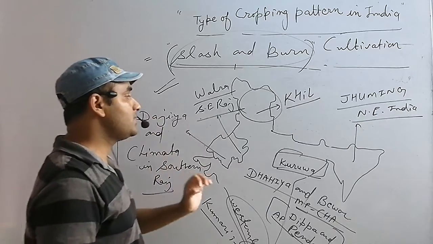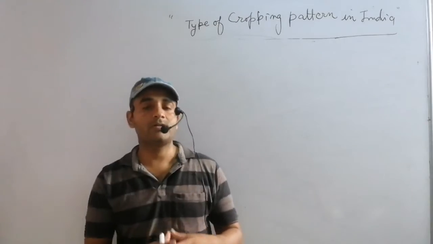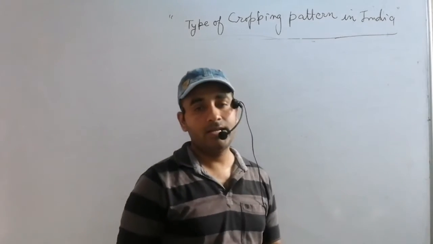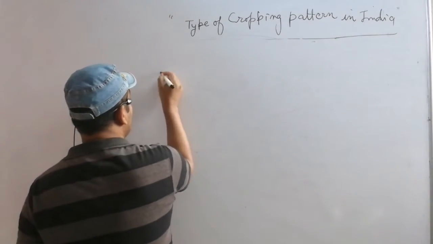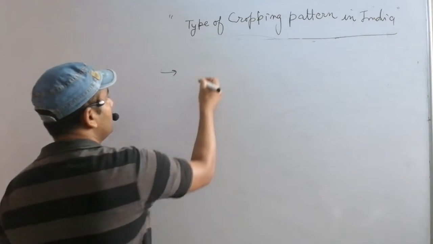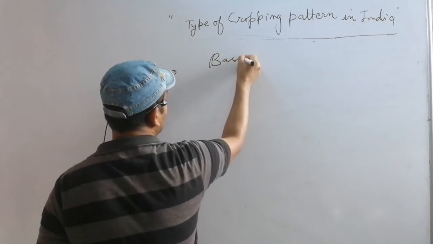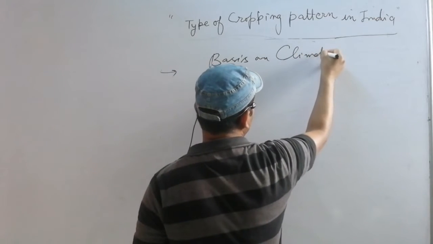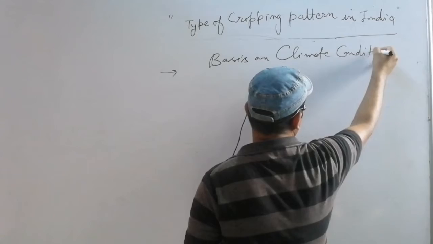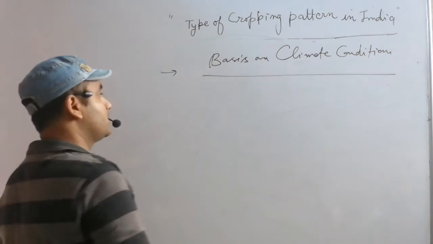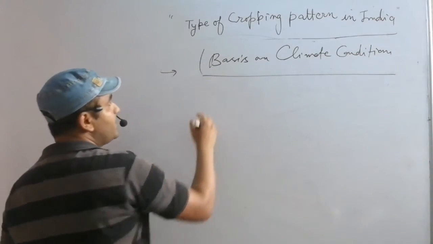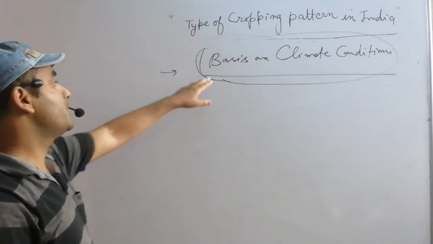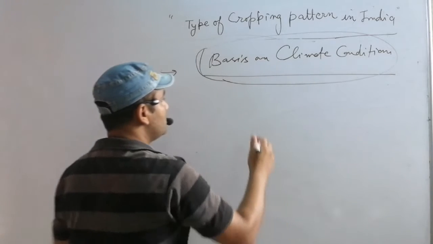Okay, remember this. Okay students, after this we talk about another cropping pattern in India based on climate conditions. There are three types of cropping pattern in India based on climate condition.